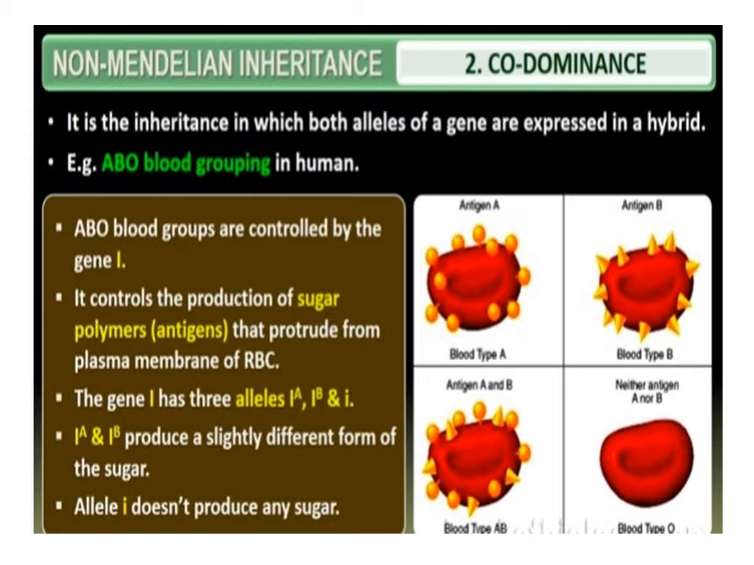The gene I for blood group has three alleles, IA, IB and small i. The alleles IA and IB produce slightly different forms of sugar, while small i does not produce any sugar. Each person possesses any two of the three alleles. IA and IB are completely dominant over small i.